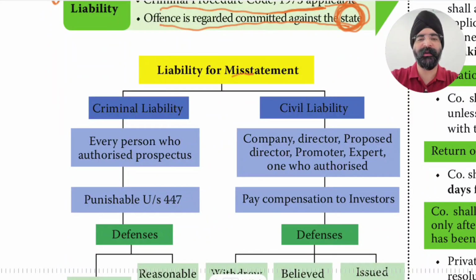Liability for misstatement. If there is a misstatement, what is the liability? Again, there can be criminal liability and civil liability for misstatement. In case of criminal liability, every person who authorized the prospectus is liable and punishable under section 447.